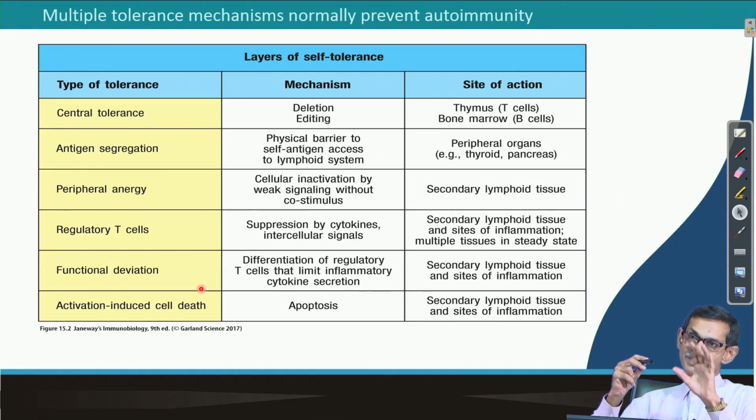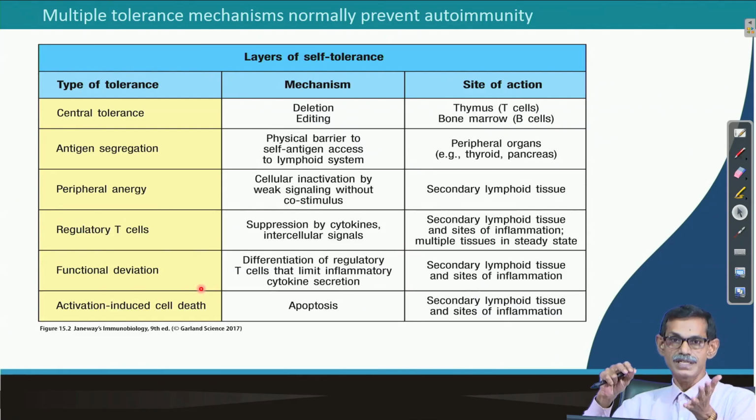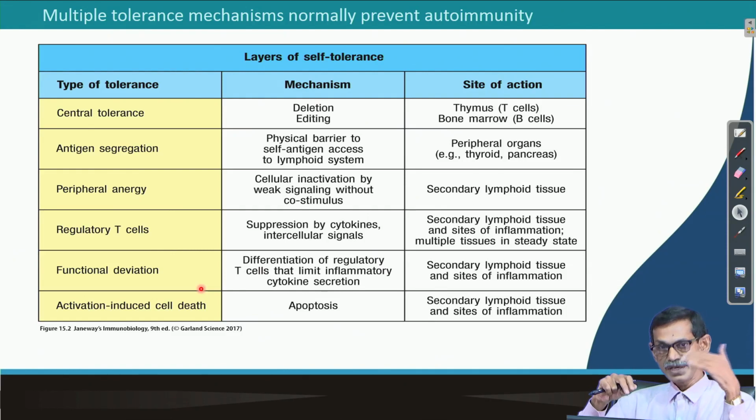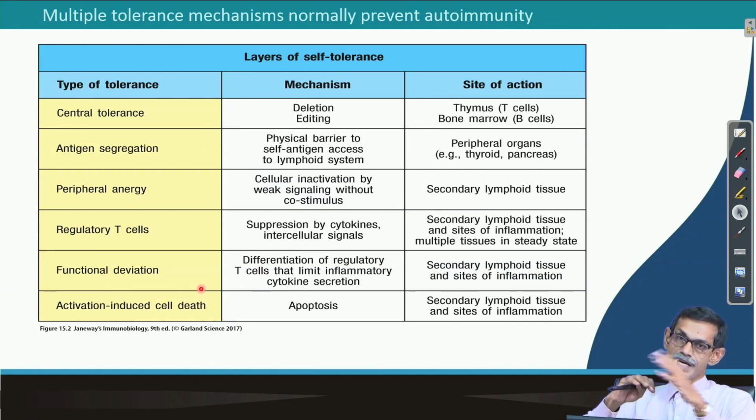That means if any cell, any B lymphocyte or T lymphocyte, interacts in the lymph node with our self antigen strongly, that also gets the signal to die, by apoptosis. Initially they are supposed to be deleted within the bone marrow or thymus while they are developing or maturing. But there are two possibilities.